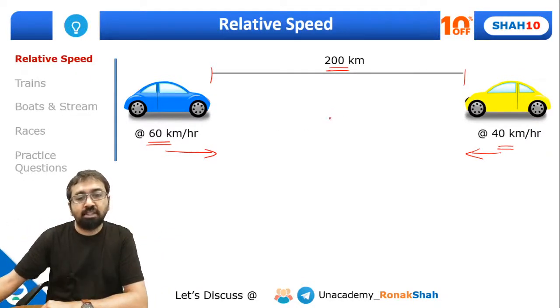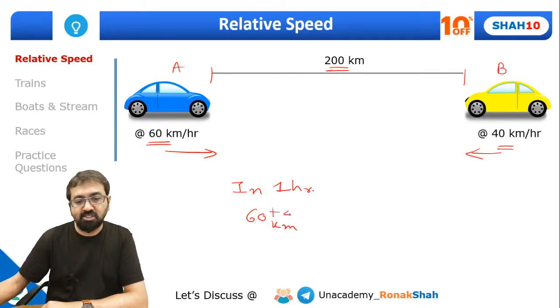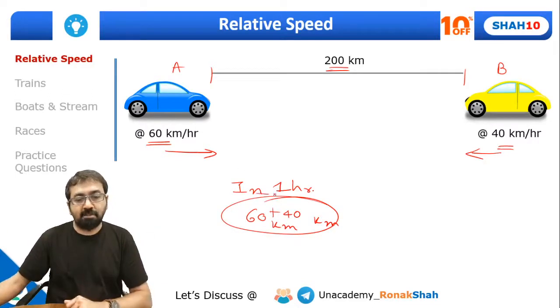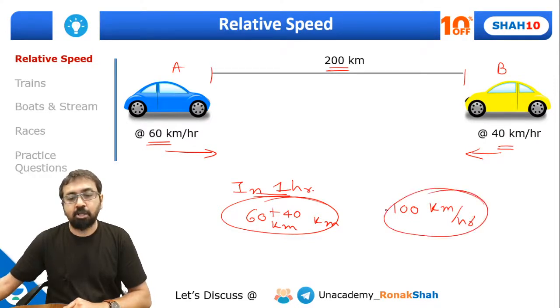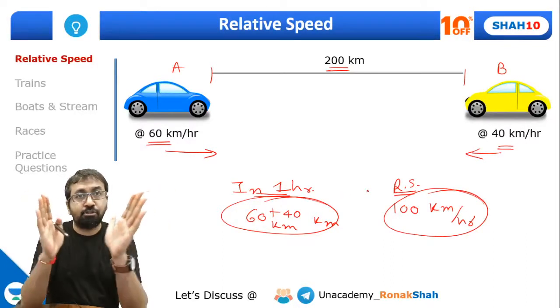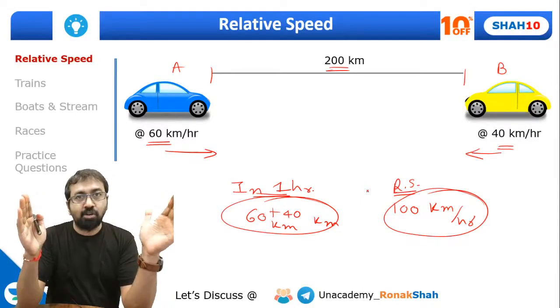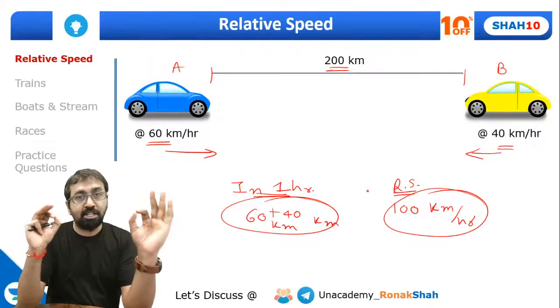Now in how much time will they be able to meet? Can I say that in 1 hour, car A will travel 60 kilometers and car B will travel 40 kilometers? Yes or no? So the total distance traveled by both cars together in 1 hour is nothing but 100 kilometers. So their relative speed becomes 100 kilometers per hour. This is nothing but relative speed. That means every hour the distance between them will get reduced by 100 kilometers. Right now they are 200 kilometers apart, so can I say they'll take 2 hours?